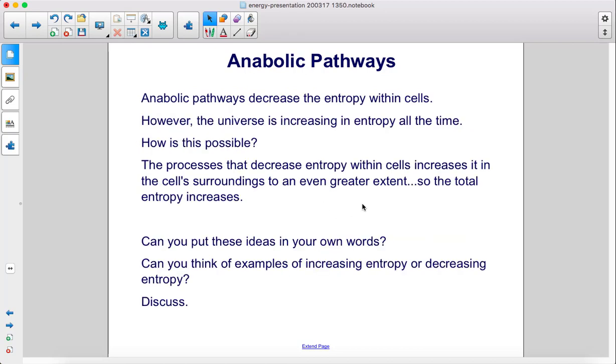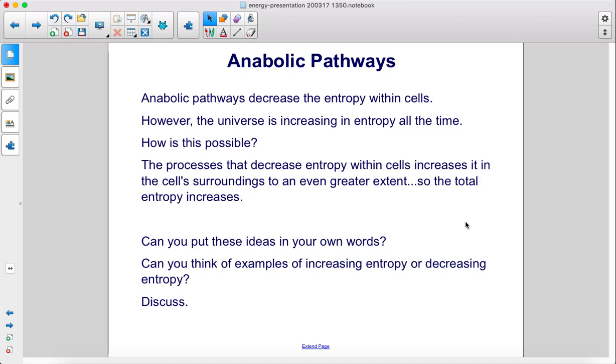Anabolic pathways decrease the entropy within cells. However, the universe is increasing in entropy all the time. How is this possible? The processes that decrease entropy within cells increase it in the cell's surroundings to an even greater extent, so the total entropy increases.